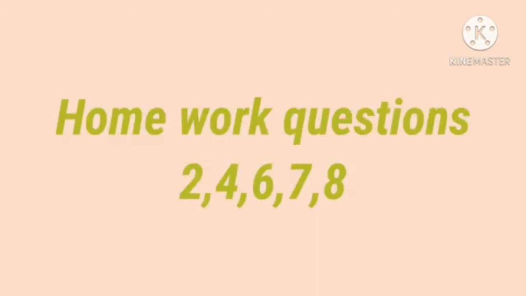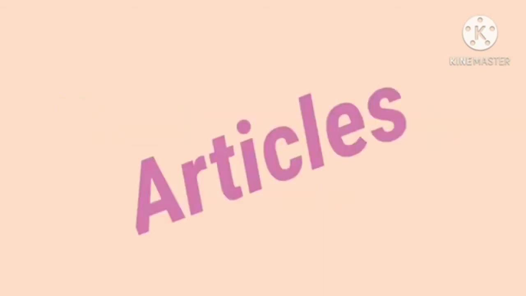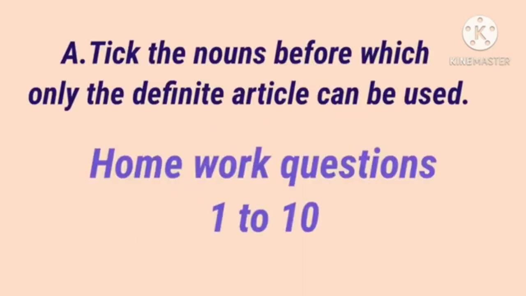Next, book exercises from the topic articles. Tick the nouns before which only the definite article can be used. So here 10 nouns are given in your book. You want to select where we can use the definite article. Which is the definite article? The is the definite article. So first select where we want to use the definite article and then tick the correct answer. Do it by yourself.